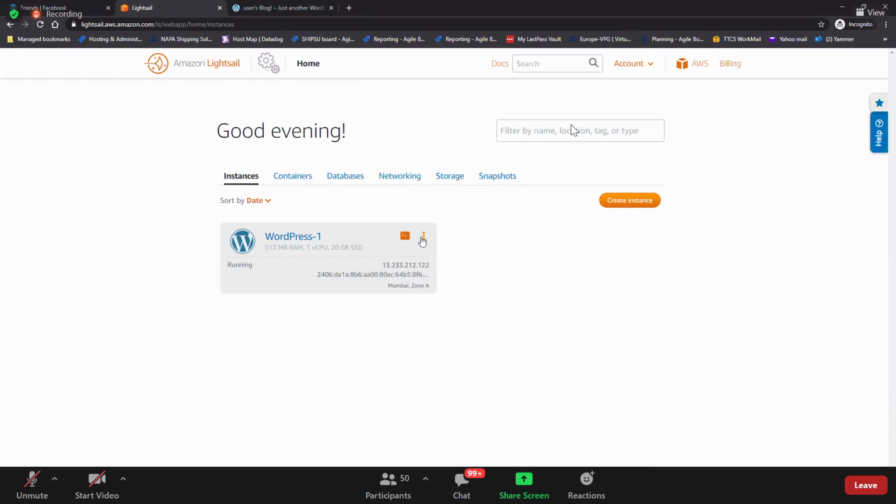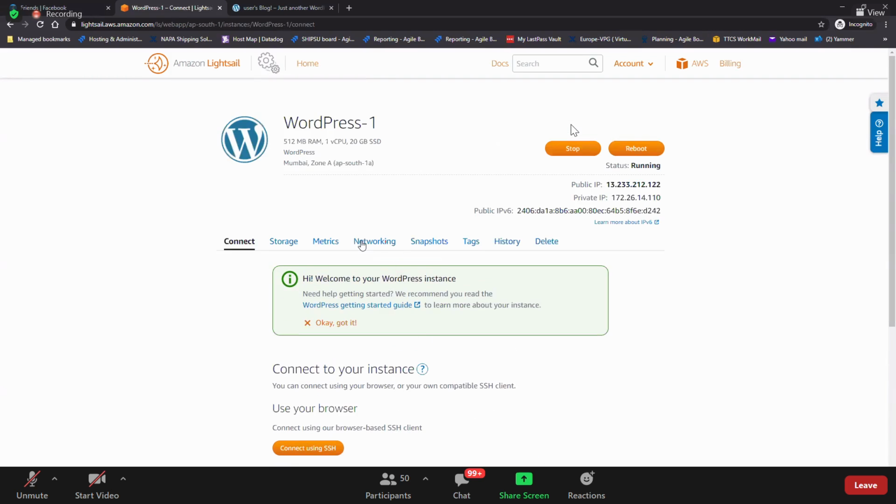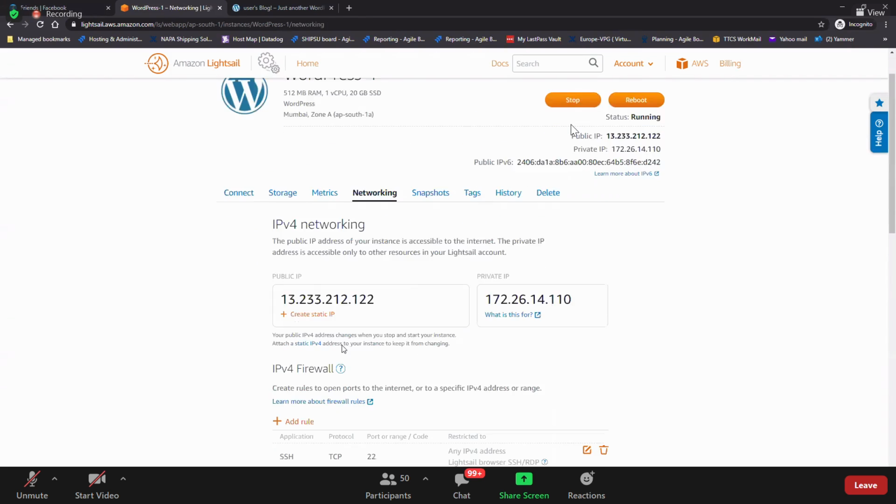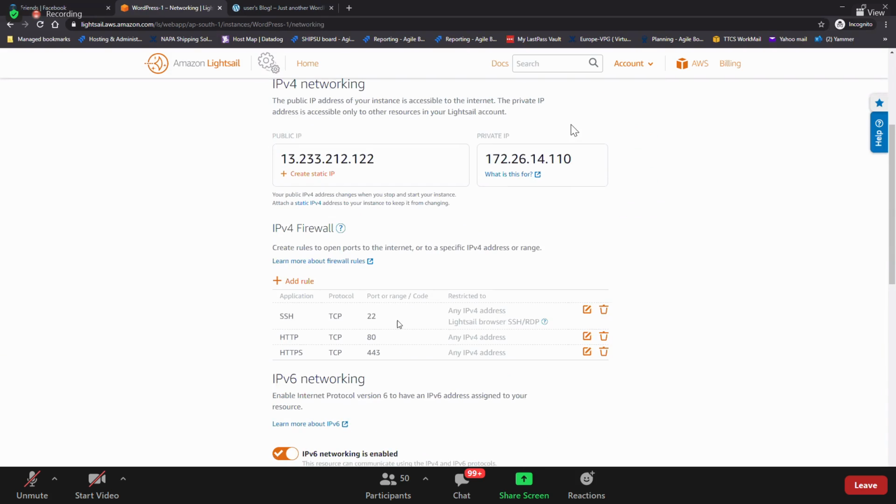If you go to manage, network, here you see SSH is open to any IPv4 address. That means it's open to all, anywhere. If you want to restrict it, edit this and restrict it to a specific IP. Same concept as security groups.